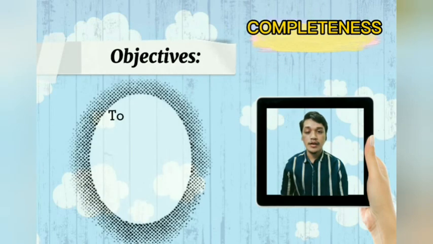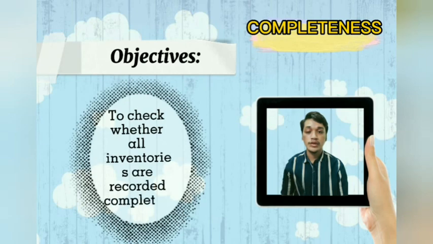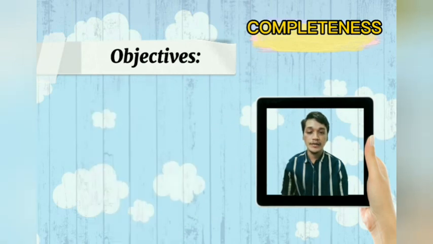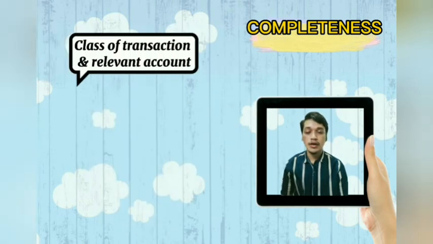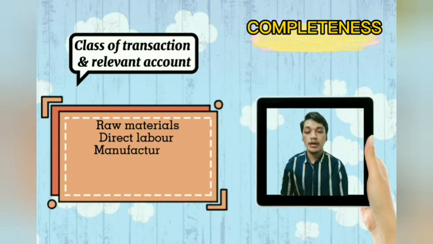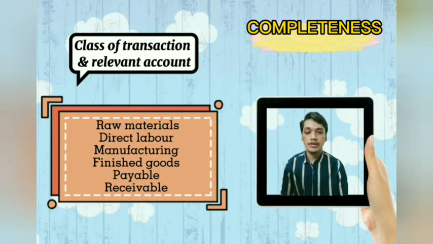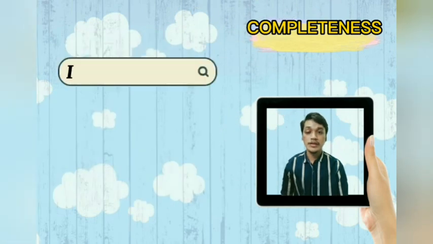The second management assertion is completeness. The objective of completeness is to check whether all inventory is recorded completely and existing inventory is counted and tagged, and tags are accounted for to make sure none are missing. The classes of transaction and relevant accounts are raw material account, direct labor account, manufacturing account, finished goods account, payable account, and receivable account. Next, internal control.